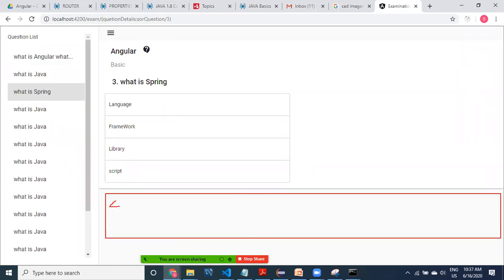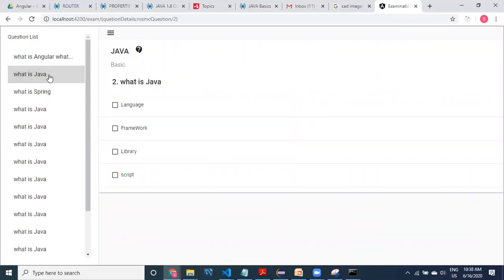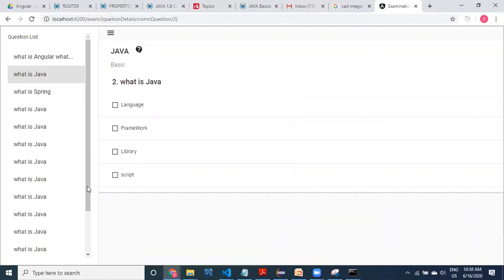How many questions have been taken? How many answered? How many are left blank? You can display that information separately. This is also one router outlet separately. You can take such kinds of router outlets as well. How many you want to take in one screen, you can take. With one click, multiple router outlets are displayed. This is also displaying, this is also displaying. If you want to take another thing, you can, and it will also be displayed. That depends on the scenario, how you want to design your screen.